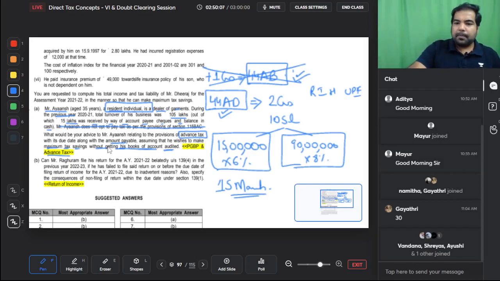Alright. And guys, with that we complete the chapter TDS TCS Advance Tax. In the next session, immediately after the break, we will do the module, every question on the module from this chapter, illustrations also, because very important chapter, and only then we will go to the return of income chapter. There is good amount of time. Rest assured, let's do this well.